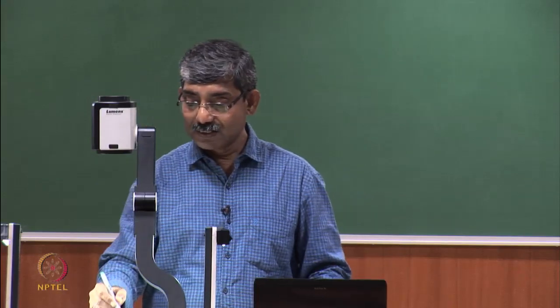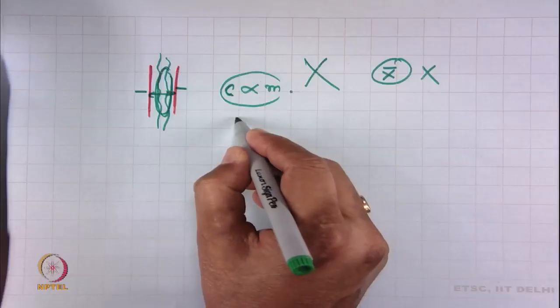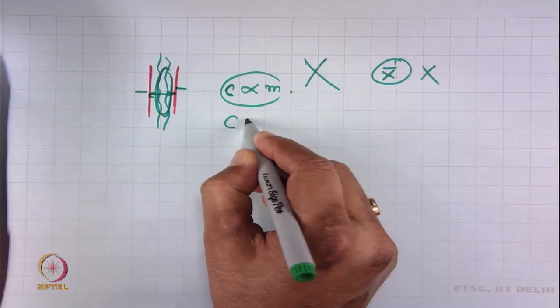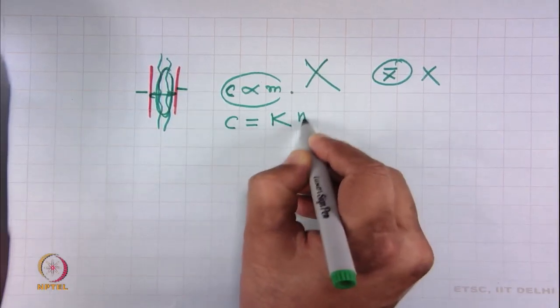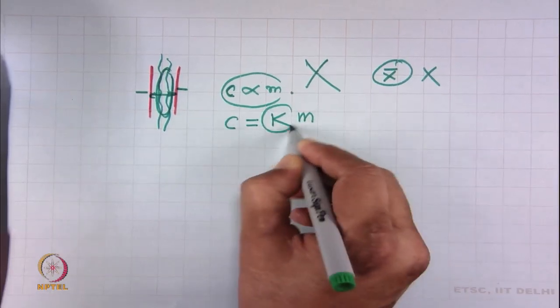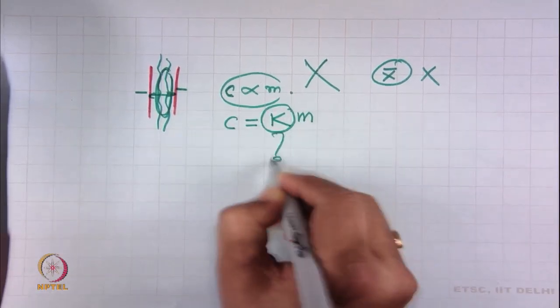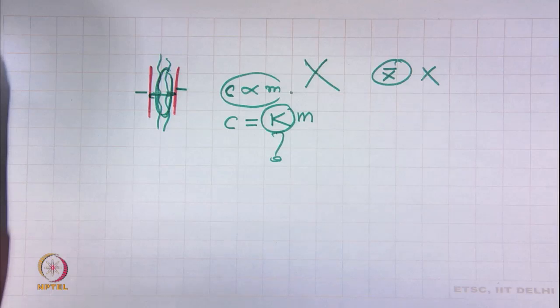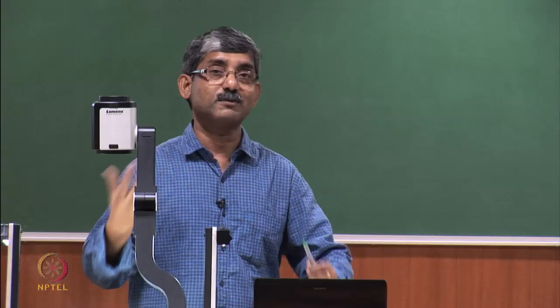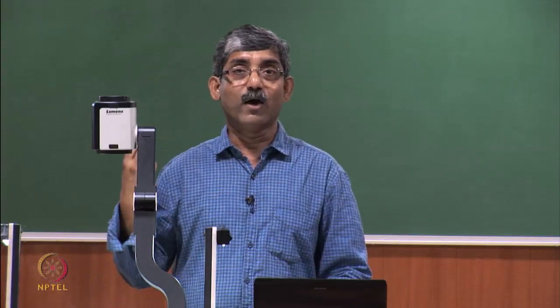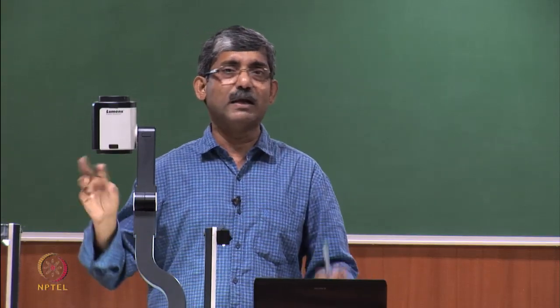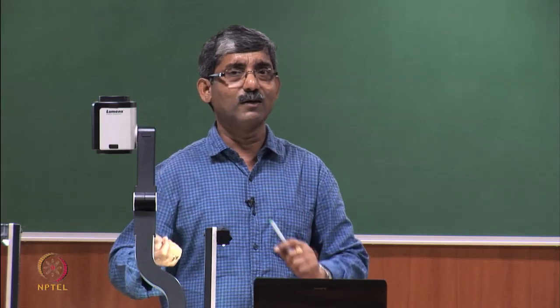Because capacitance is proportional to mass, C equals K m. This K value is unknown, K depends on various factors: it depends on the material, on the moisture content, on many things, on the twist level.